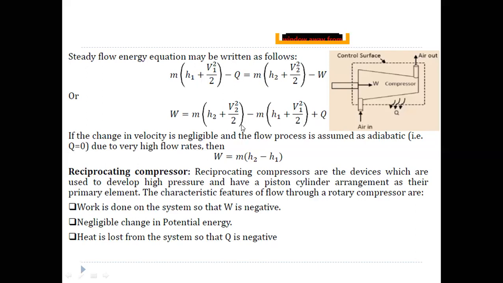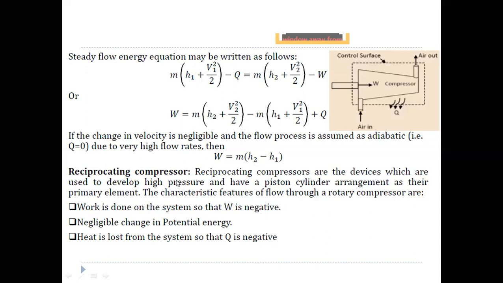And if the change in velocity is neglected, both V2 and V1 can be neglected. That means only the enthalpy change remains. So W is equal to m into (h2 minus h1). This is the equation for the work done on the compressor, which is equal to the change in enthalpy, that means final enthalpy minus initial enthalpy.